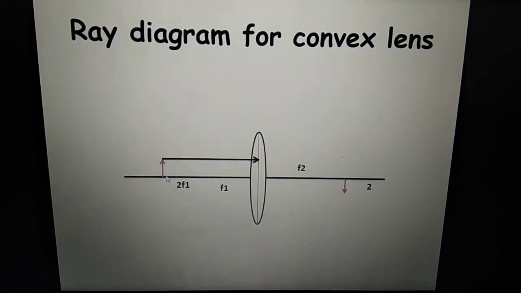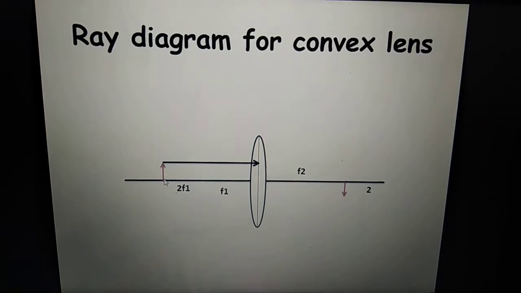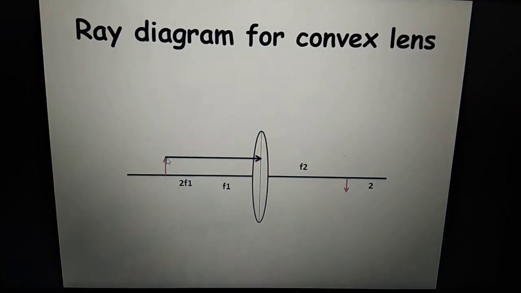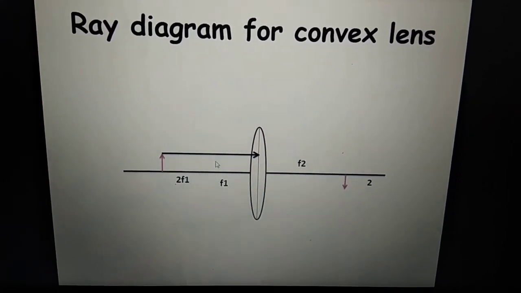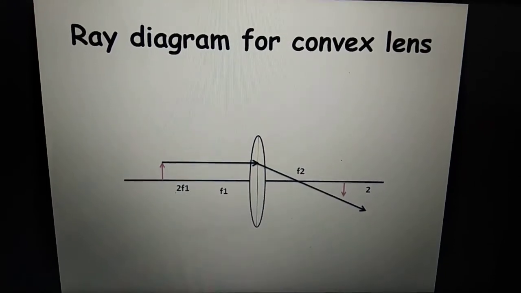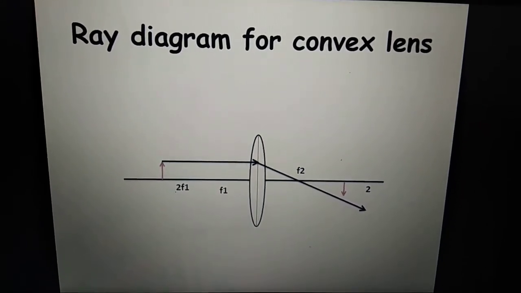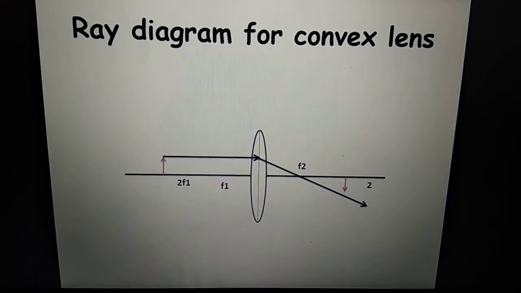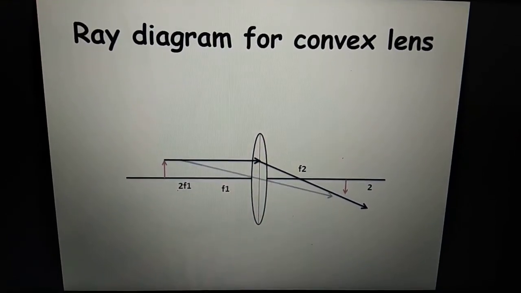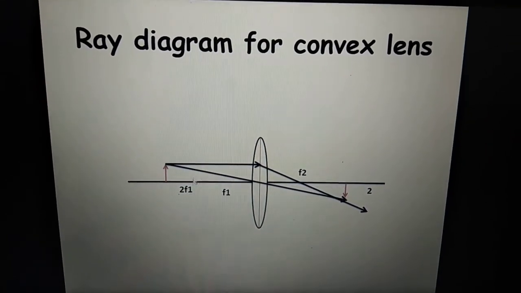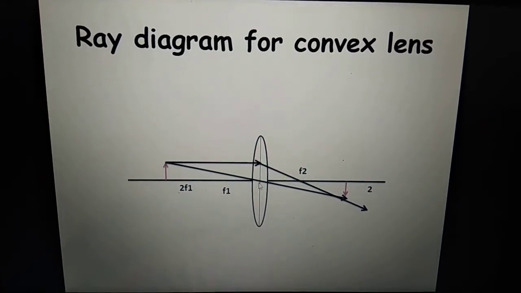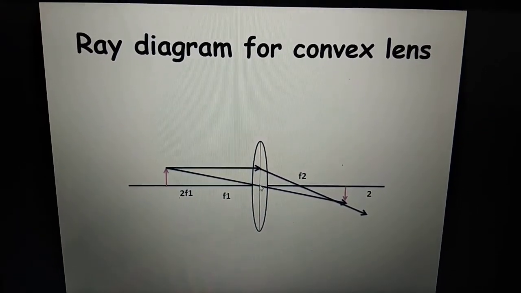So you have kept this object away from 2f. One ray you draw going parallel to the principal axis, and then this ray passes through the other side focus, as you can see. Now the second ray you draw from the head of the object, then passing through the center of curvature of the lens, which is at this point.